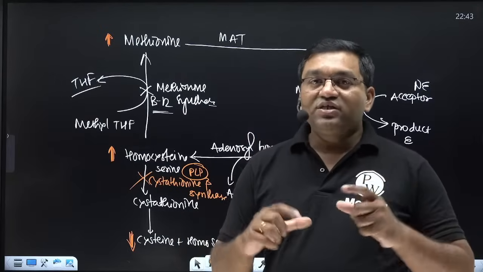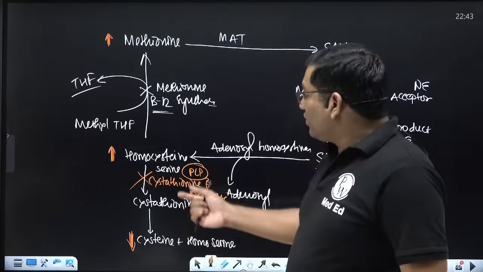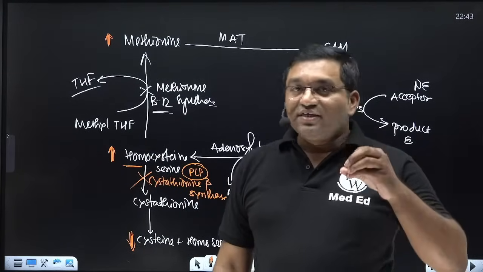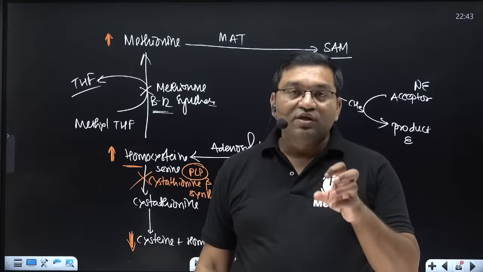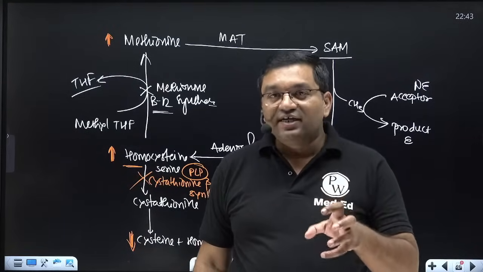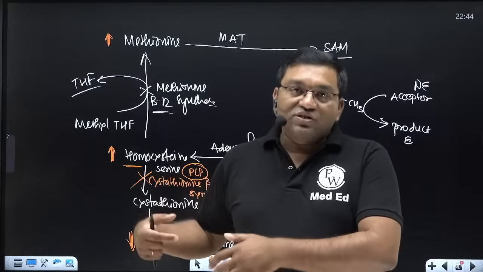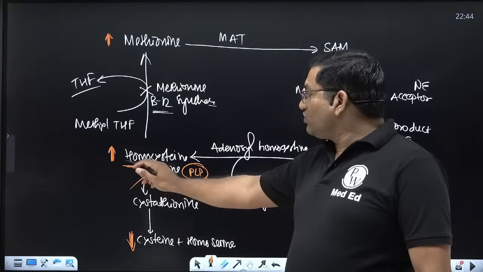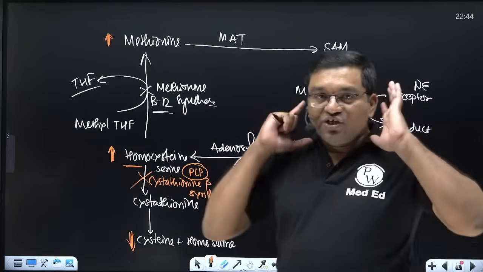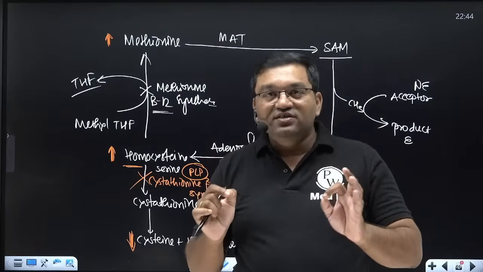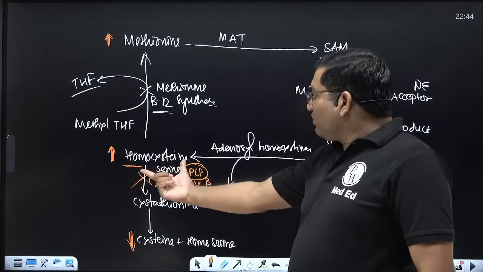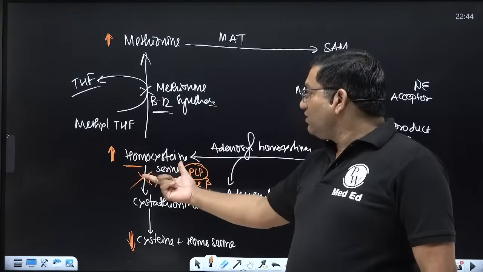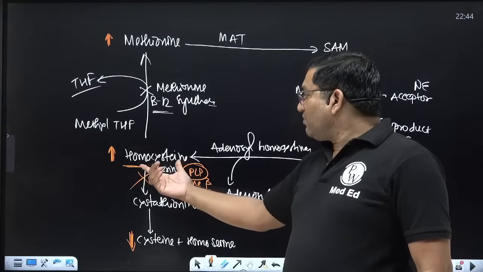Because increased homocysteine forms free radicals, it causes thiolation of the LDL particles, and it leads to the formation of oxidized LDL. Oxidized LDL is important in atherosclerosis and coronary artery disease. So there is a risk of coronary artery disease because of elevated homocysteine level. The typical features of homocysteinuria are ectopia lentis, cardiovascular disorders, and myopia.